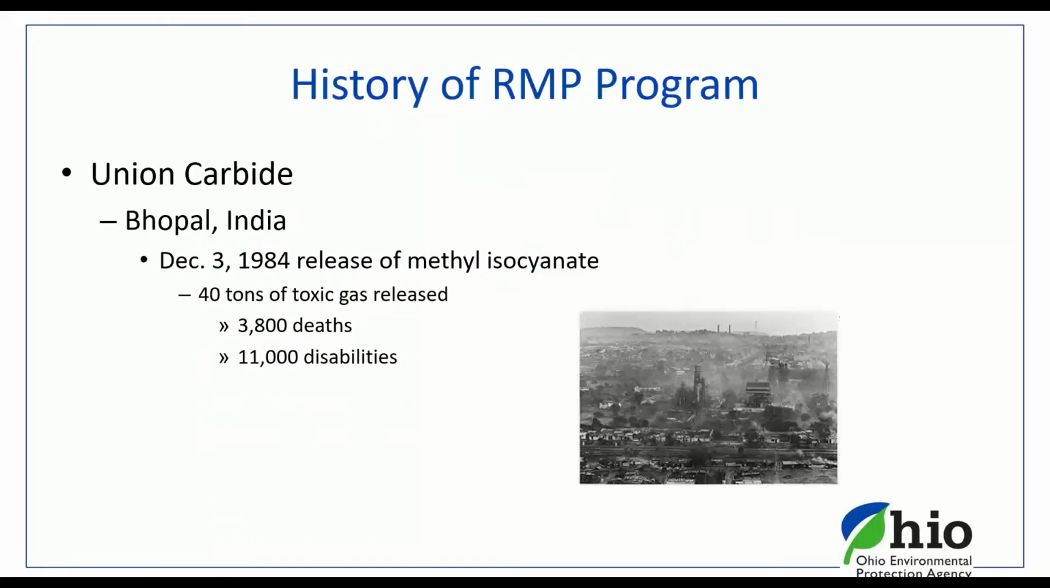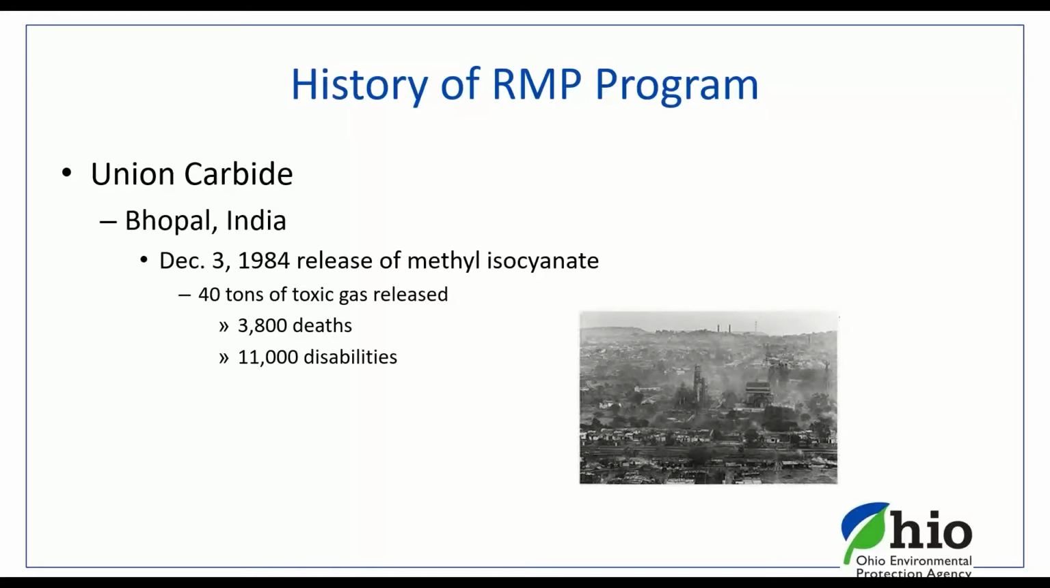So with any type of presentation, where did this program come from under the RMP? Just very quickly, Union Carbide back in 1984 had a very significant release of methyl isocyanate gas. It was over in Bhopal, India, and as you can see in this slide, about 3,800 plus deaths resulted from that. If you look at this picture, right in the center is primarily where the Union Carbide facility was, and the surrounding area in that picture is all residential.